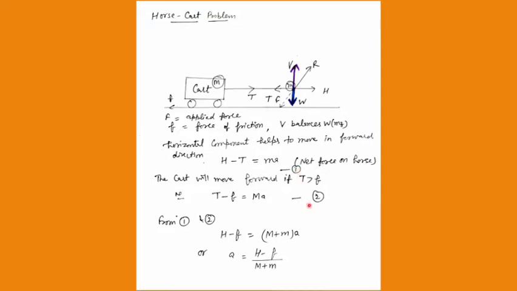Now, if you add equations 1 and 2, you get H minus f equals m plus M into a. Or you can simply write the formula for the acceleration produced. Of course, when I write H or T, we are simply talking about the magnitudes, you need to understand that. And I am supposing f as the applied force and R as the reaction force here. For this much, when you need to draw the diagram, of course you are not going to draw the horse or the man, you will simply make the free body diagram showing the direction of the forces, and this simple diagram will work.